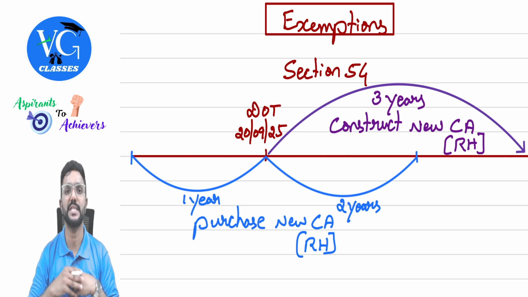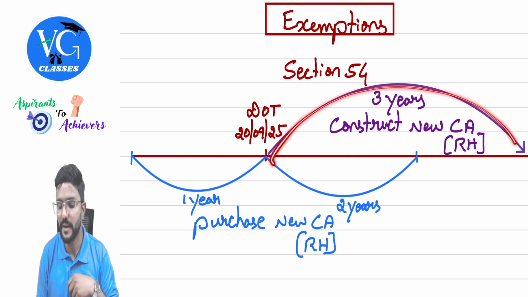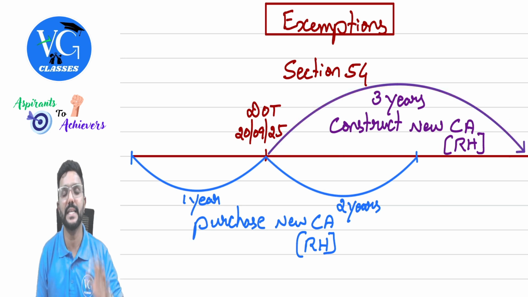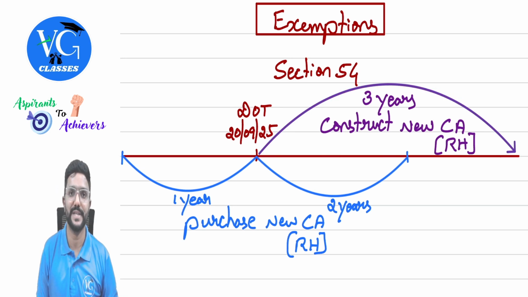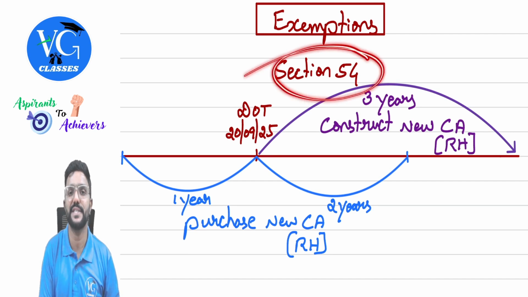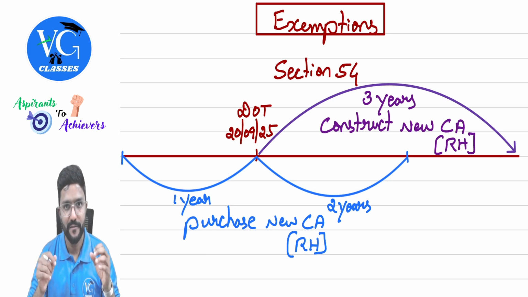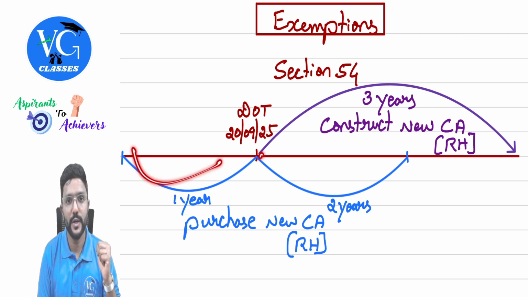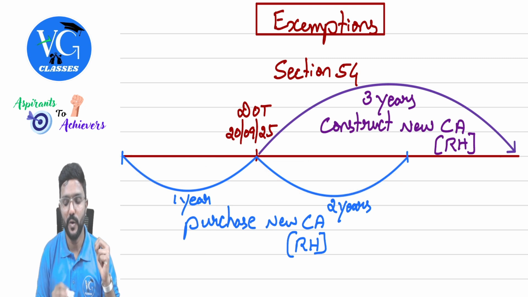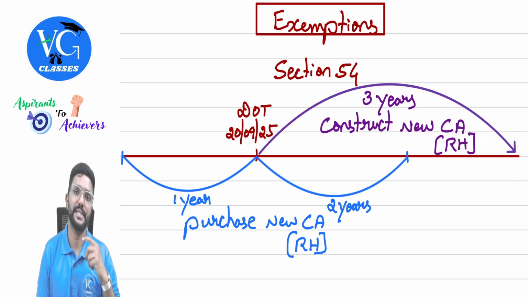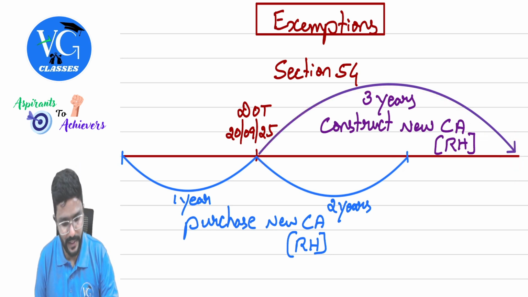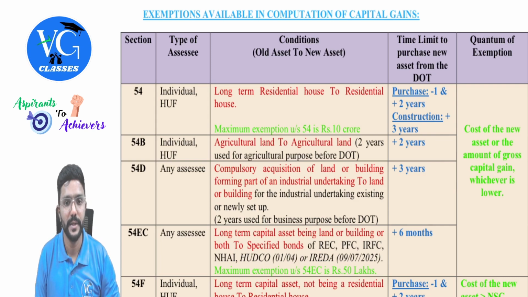Sir, what if you want to construct it? Within 3 years from here, you should have completed the construction of a new residential house, guys, in order to claim exemption under section 54. Hope you got it. For purchase, 1 year before or 2 years after. Totally the deadline is still here. Whereas for construction, within 3 years from the date of transfer, guys. Got it? Yes, sir. Next.